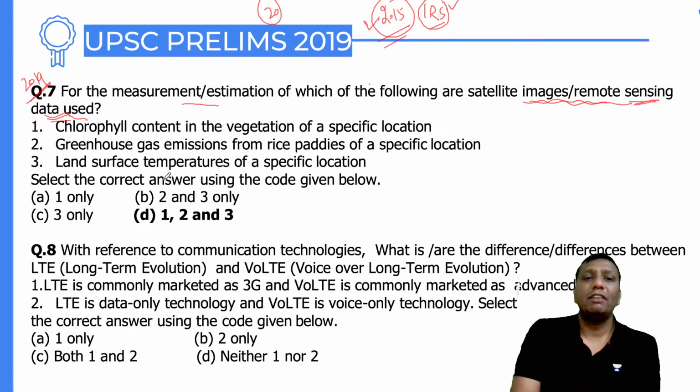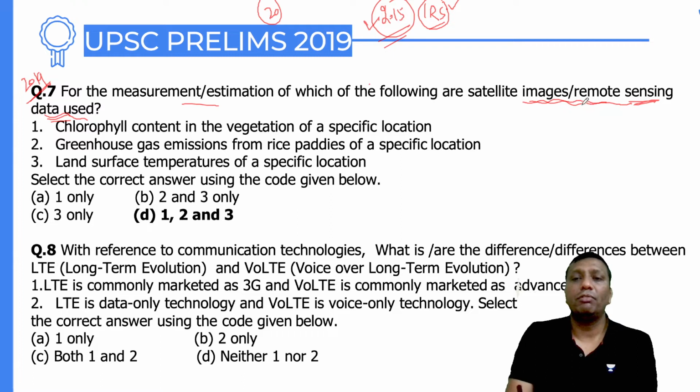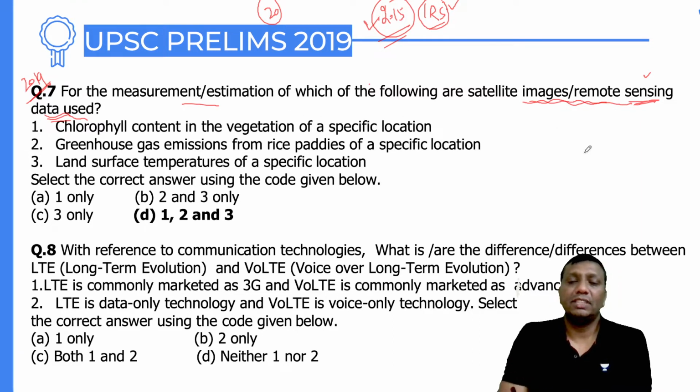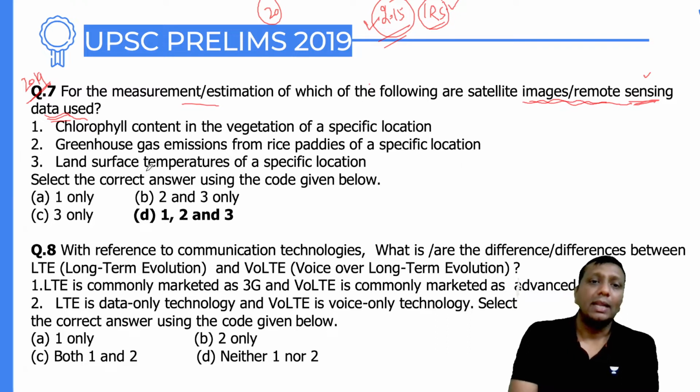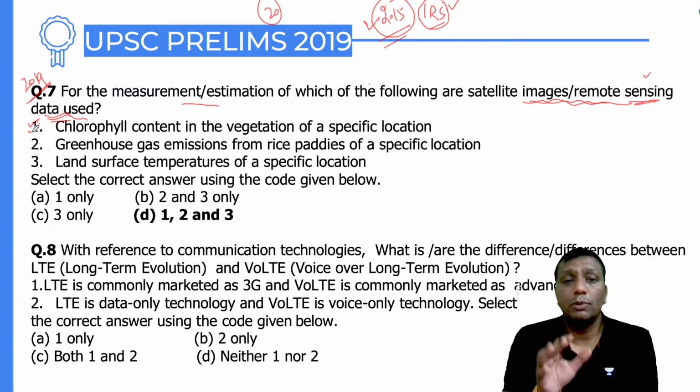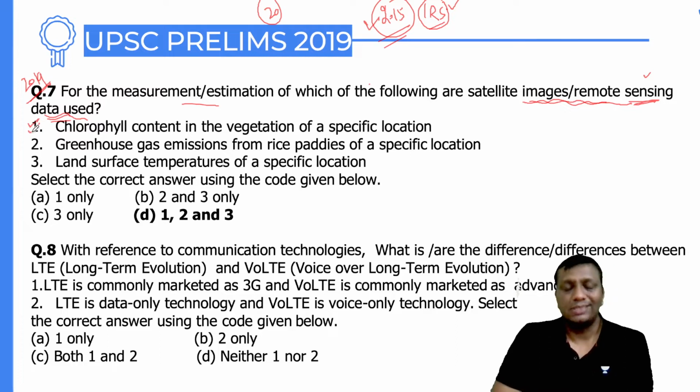So the question is again: for the measurement or estimation of which of the following are satellite images or remote sensing data used? 1, chlorophyll content in the vegetation of a specific location. Again I repeat, 1, chlorophyll content in the vegetation of the specific location. So at a specific location, the vegetation has a chlorophyll content. We can do studies on it. Definitely, guys, we can study chlorophyll content, and we can even watch the productivity of that crop. This is right.